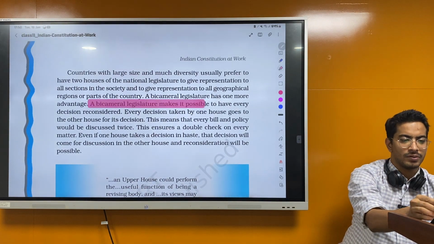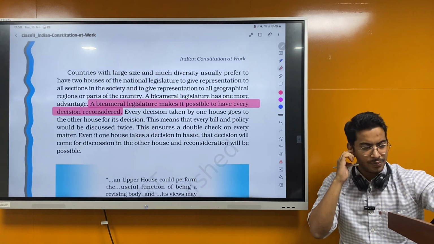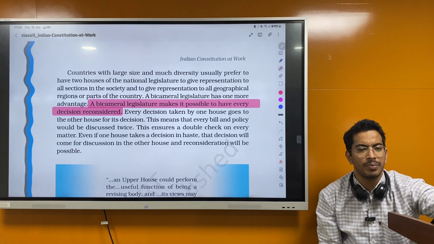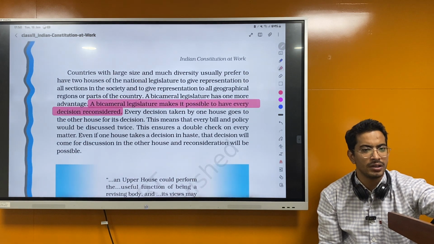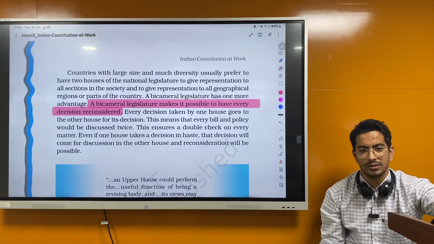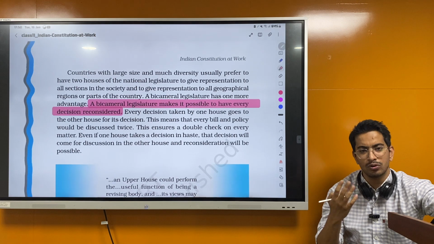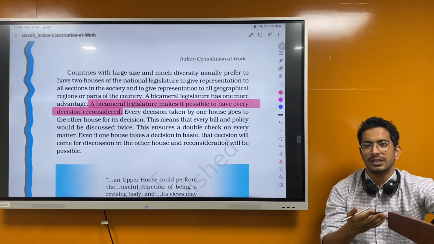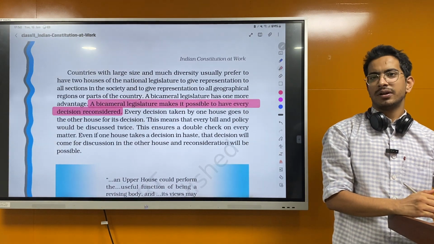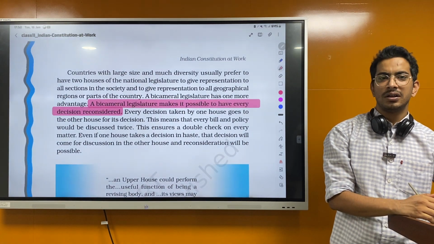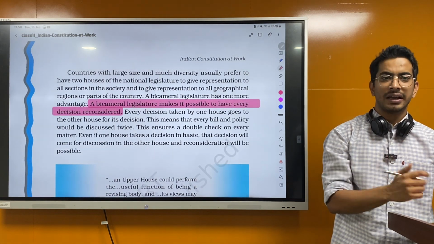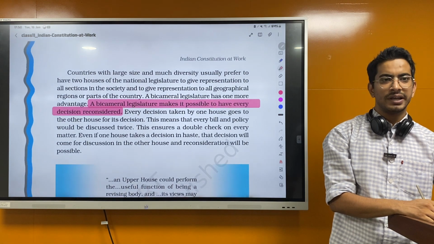This is important. There's a process, like there are different types of bills: ordinary bill, money bill, constitutional amendment bill. So whenever an ordinary bill is passed, there are two houses, Lok Sabha and Rajya Sabha. Lok Sabha is the most important because, as we had read, the ministers are collectively responsible to the Lok Sabha. If they have passed an ordinary bill, Rajya Sabha has the power to resend it back again for reconsideration. They can accept it or not.